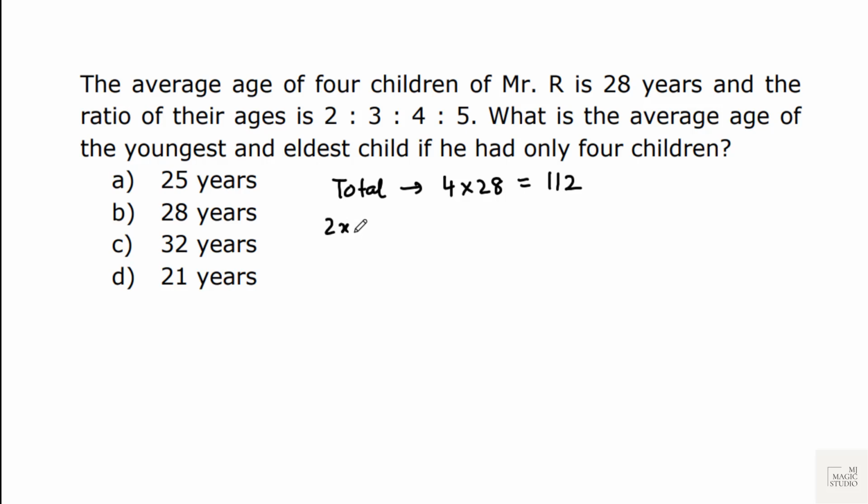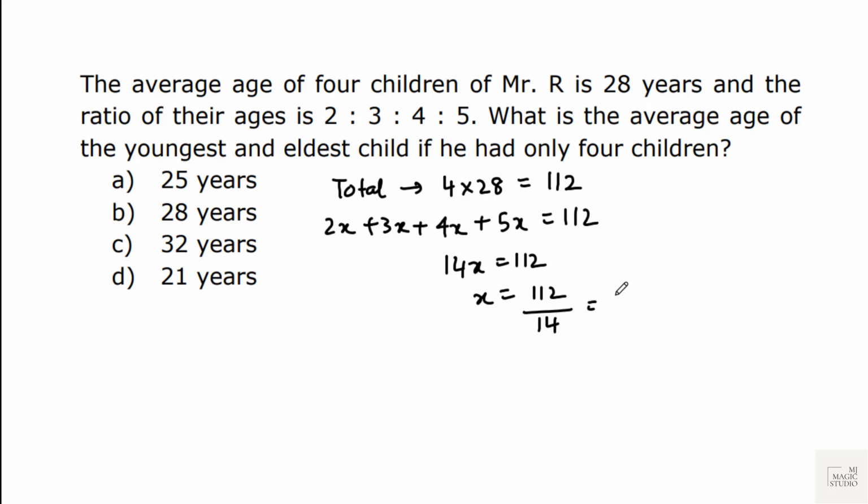That means their ages are 2x, 3x, 4x, 5x, and we know that sum of these is equal to 112. 2 plus 3 plus 4 plus 5 is 14, so 14x is 112. That means x is 112 by 14, that goes with 8.